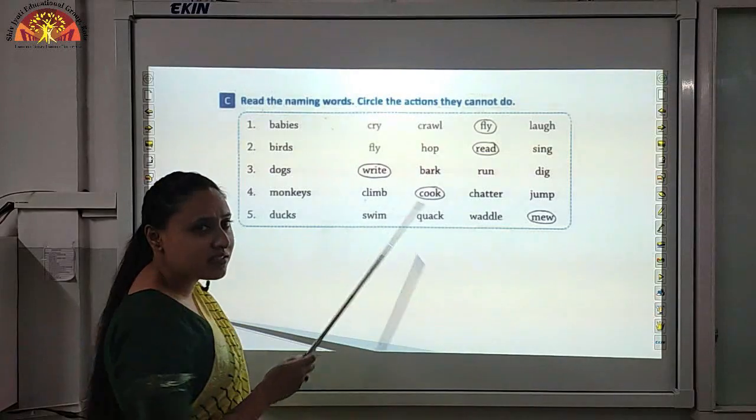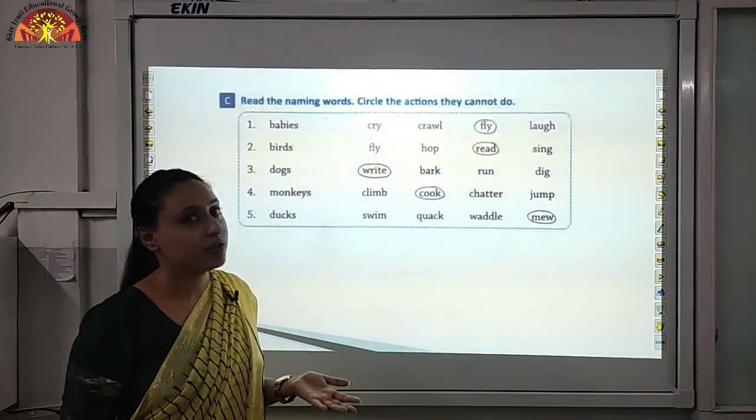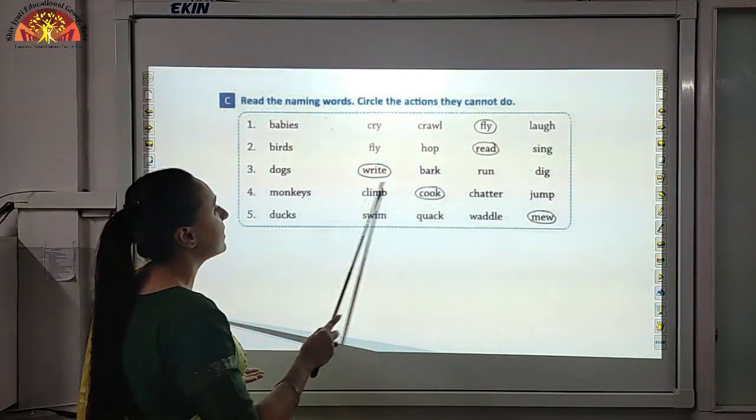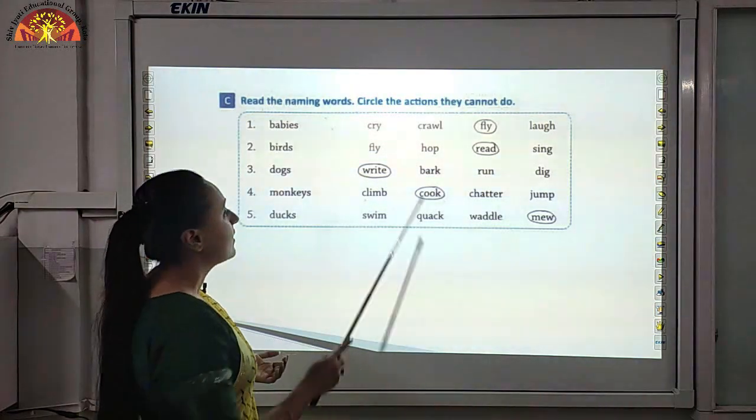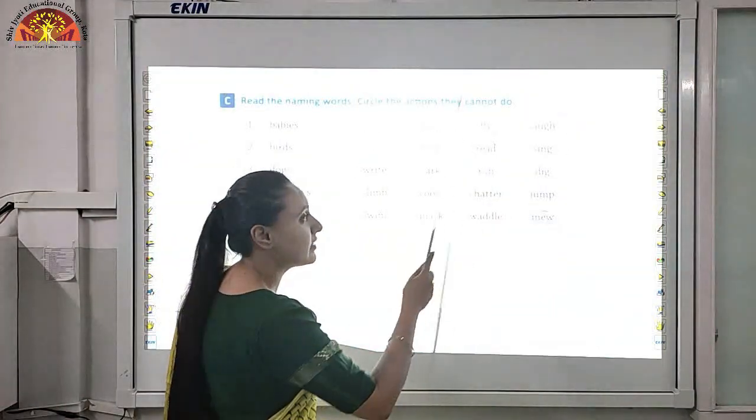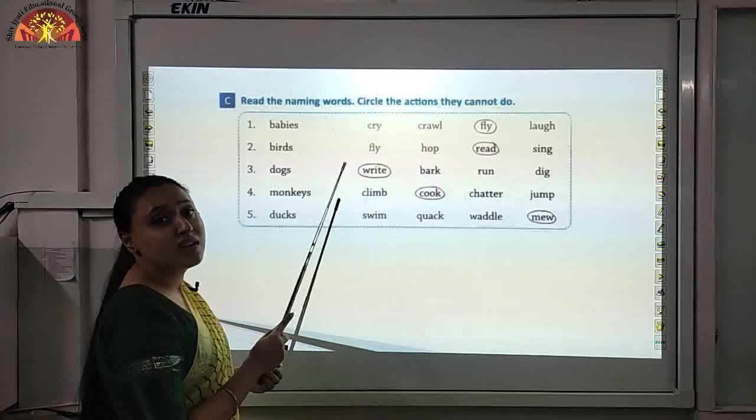Okay, now look at number 3, dogs. Dogs can write? Can they write? No, so we will circle WRITE, write. They can bark, they can run, they can dig, but they cannot write.